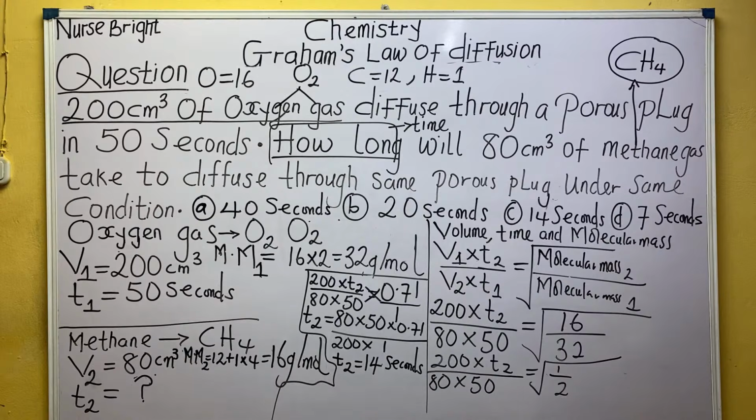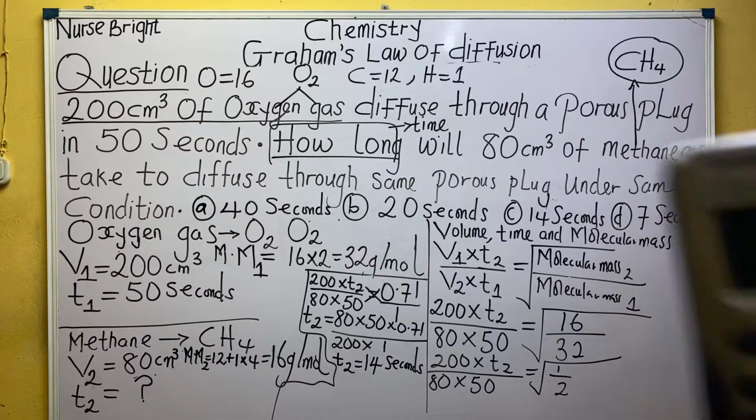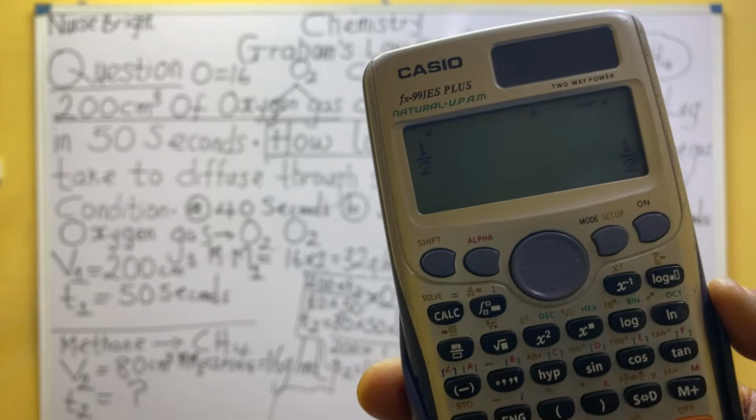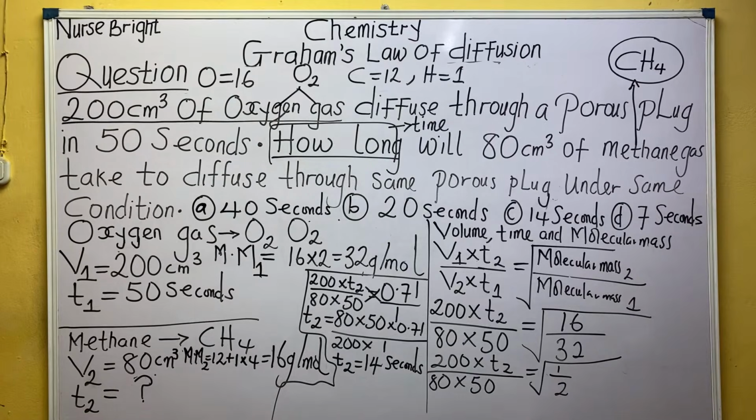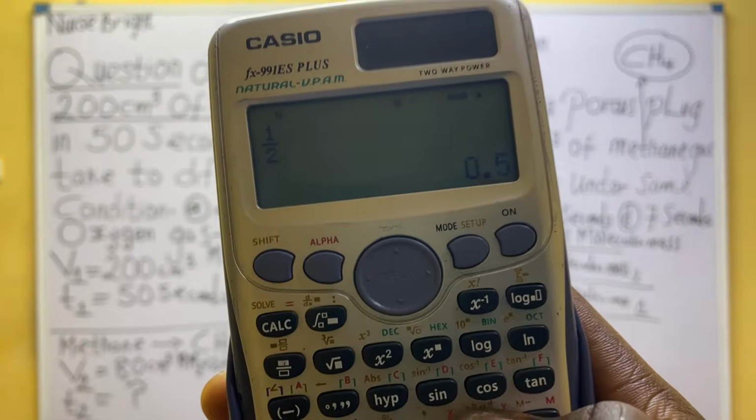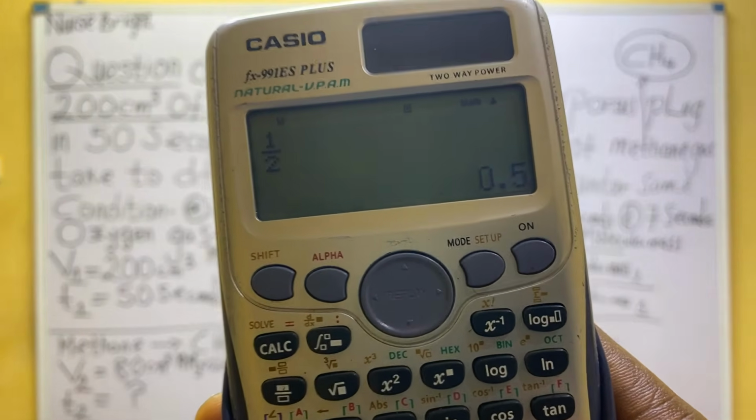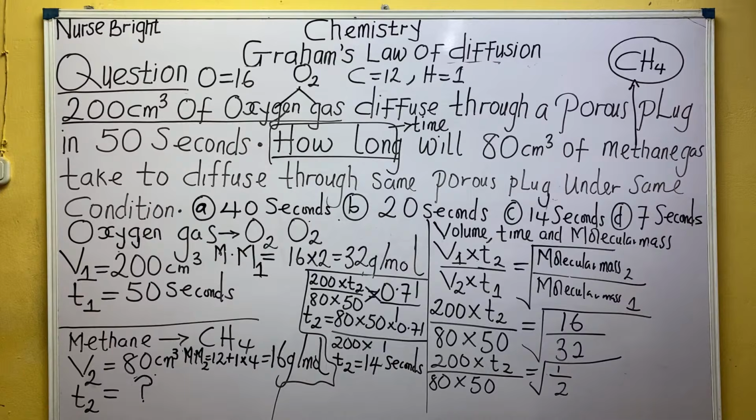So what are we saying now? Definitely 1/2. Let me change it to the decimal. Look at it. 1/2 is 0.5. So where is this 0.25 coming from? All right, no problem.